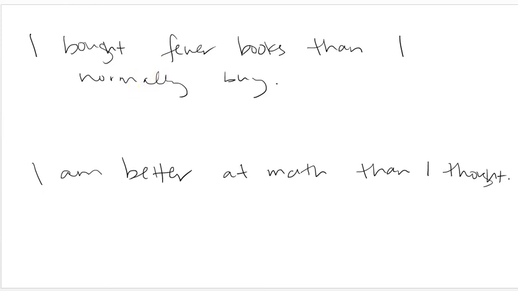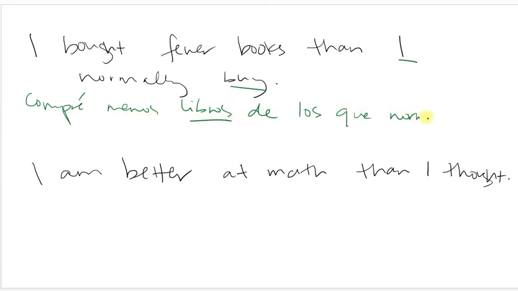I bought fewer books than I normally buy. Compré menos libros. So I buy, I have a conjugated verb. I'm going to have de. Libros is plural and masculine, so it's going to be los. Compré menos libros de los que normalmente compro. Okay, one more thing we have to keep in mind.